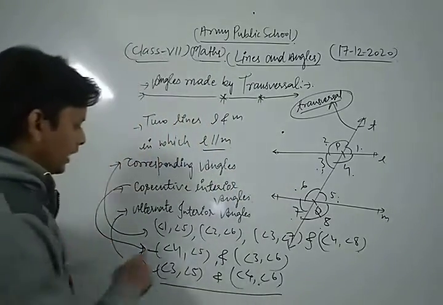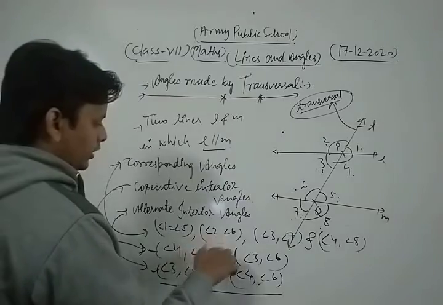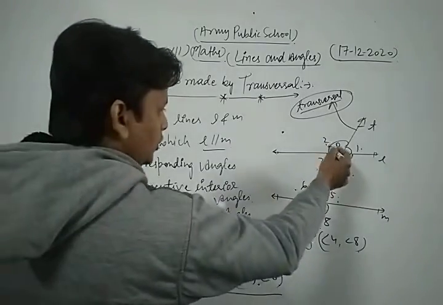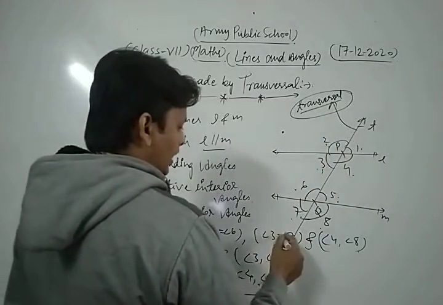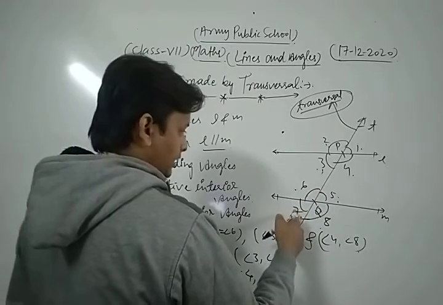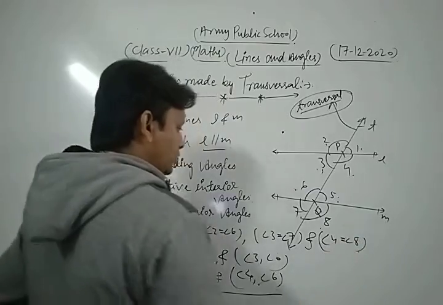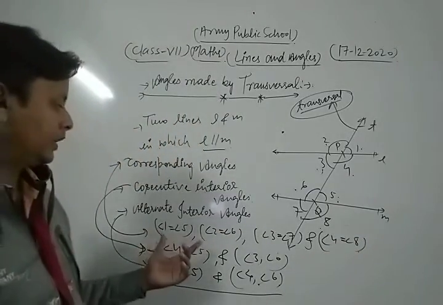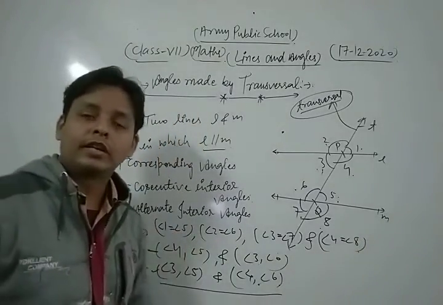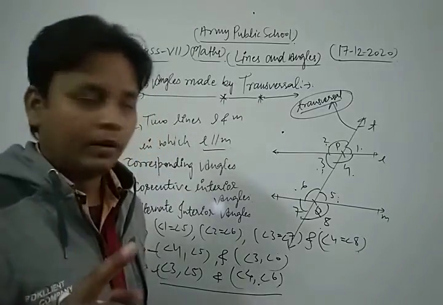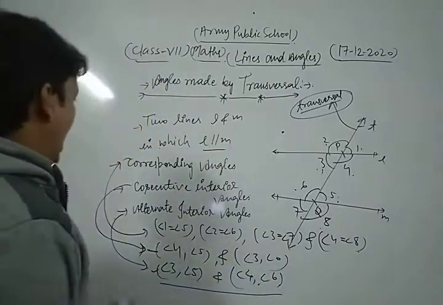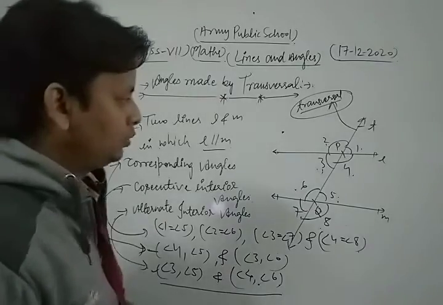It means that angle 1 is equal to angle 5, angle 2 is equal to angle 6, okay, angle 3 is equal to angle 7 and angle 4 is equal to angle 8. So in this way we can say that the pairs of corresponding angles are always equal to each other.